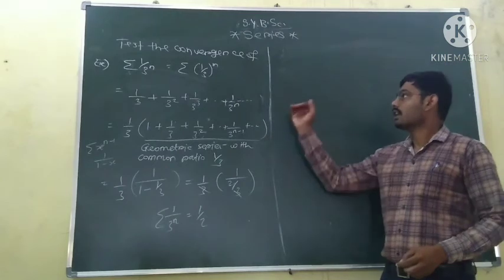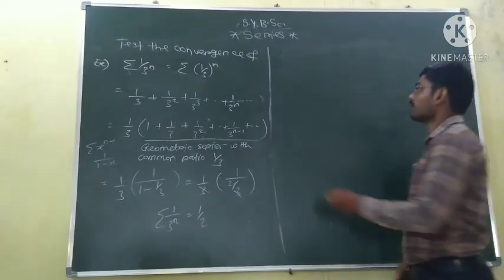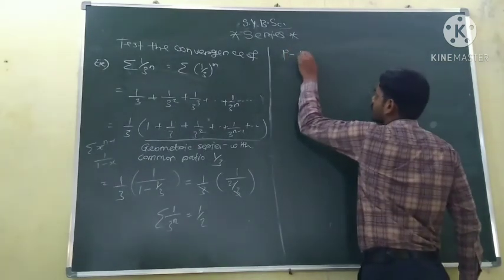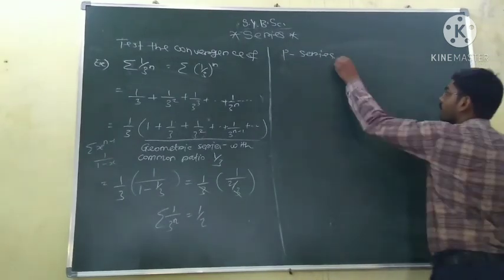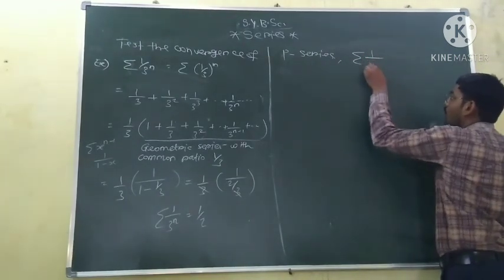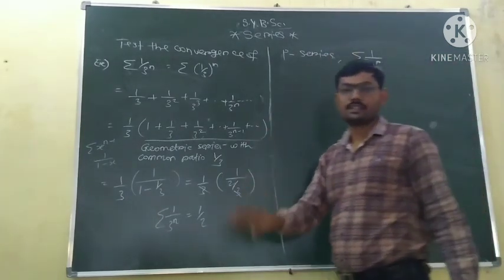Now the next special series is the P series. A series of the form 1 upon n raised to the power p is called a P series.